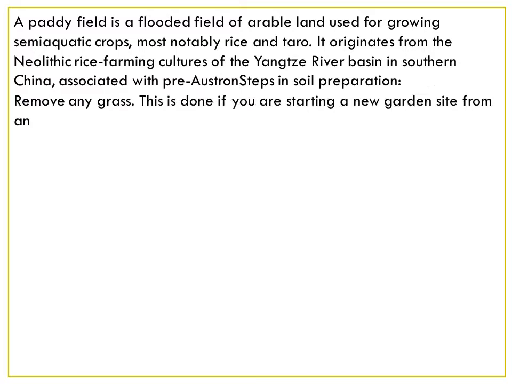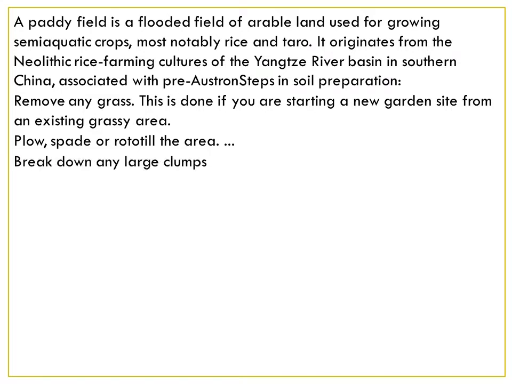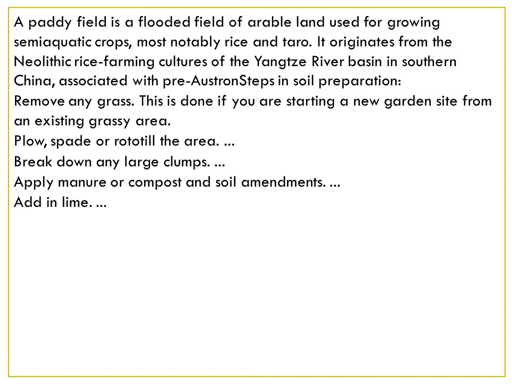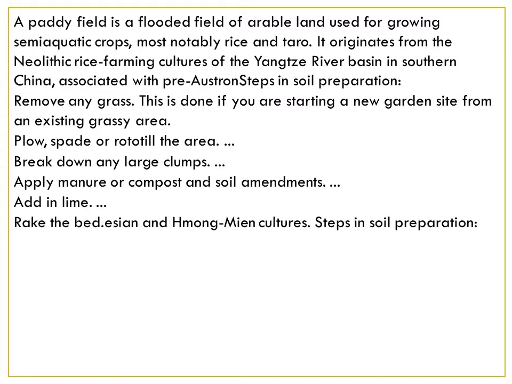Steps in soil preparation: remove any grass available there. This is done if you are starting a new garden site from an existing grassy area. Plow, spade, or rototill the area. Break down any large lumps available there. Apply manure or compost and soil amendment. Add in lime. Rake the bed.